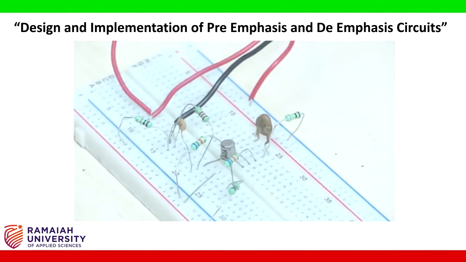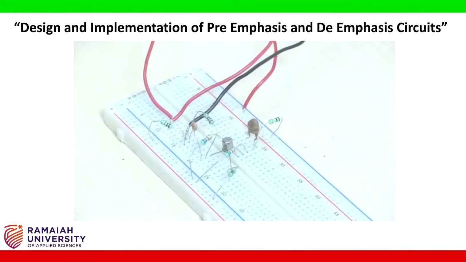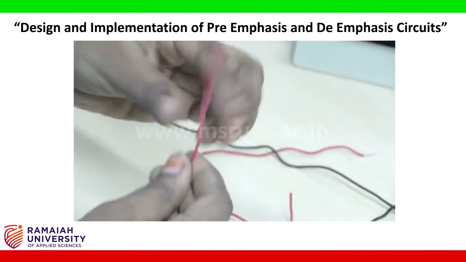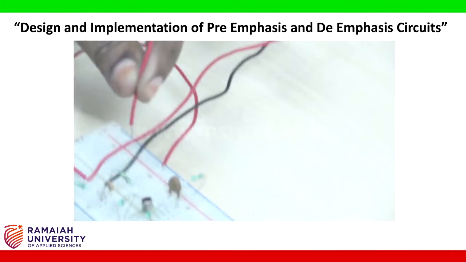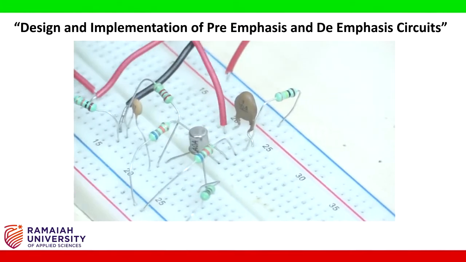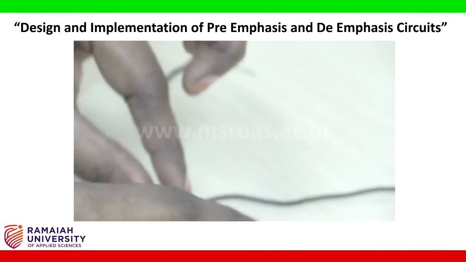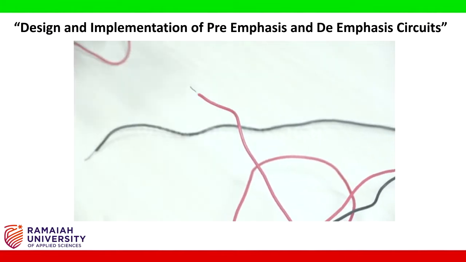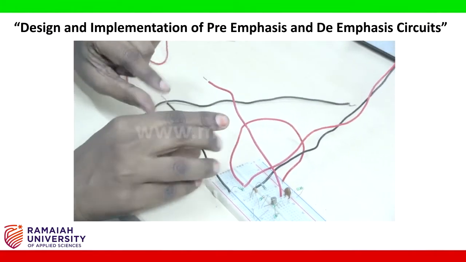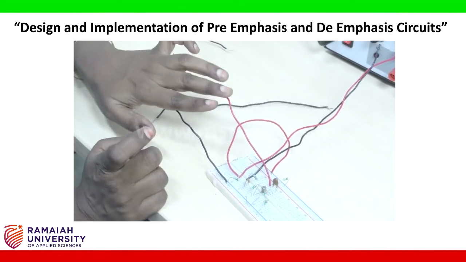So for providing the input signal, take two wires, so connect one wire from this 0.1 microfarad capacitor, and leave it. Take another wire, put it in the ground and leave it for this connection. This we will use for input signal connection.